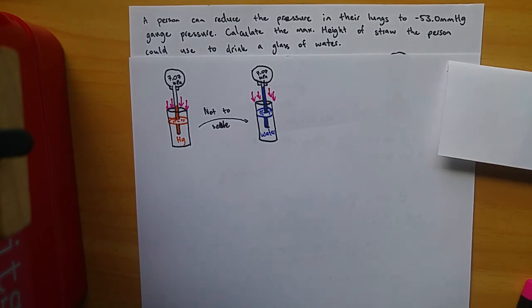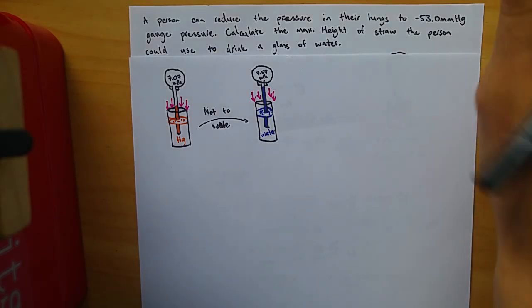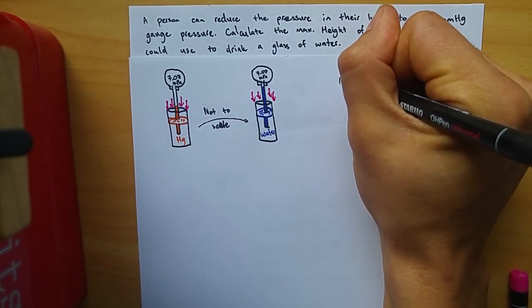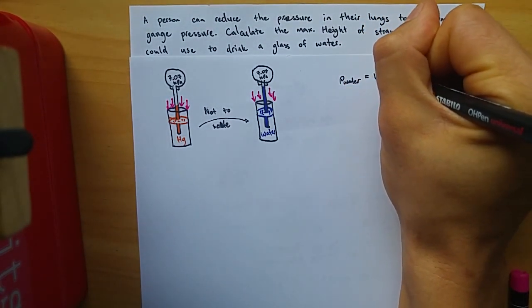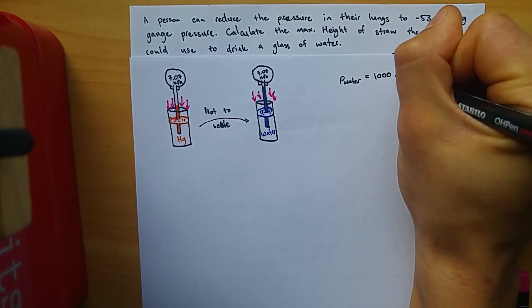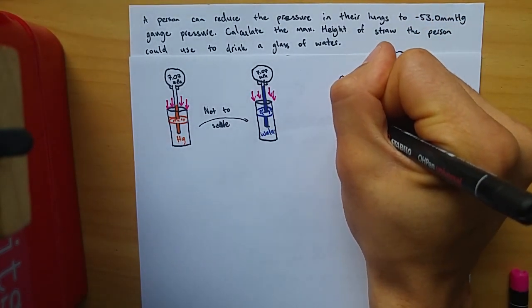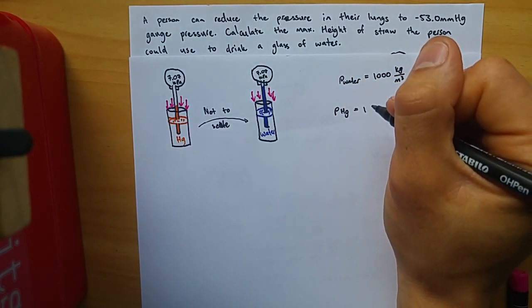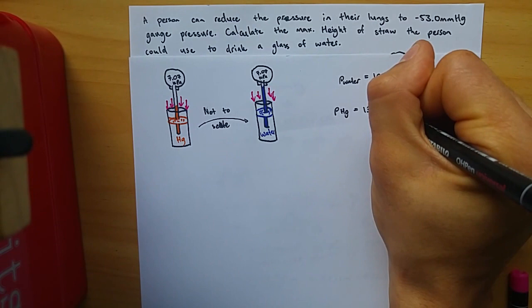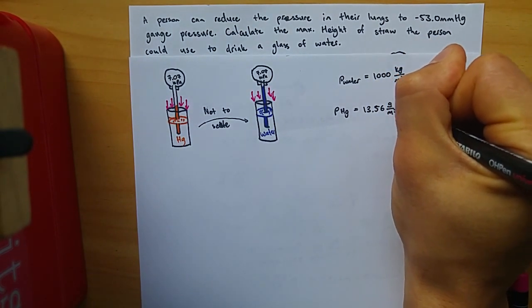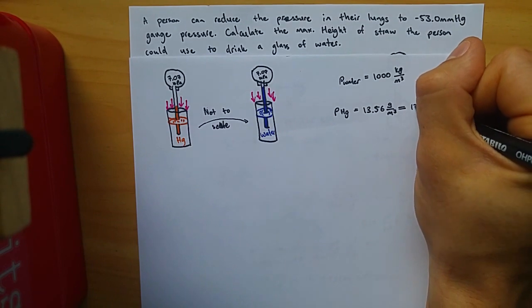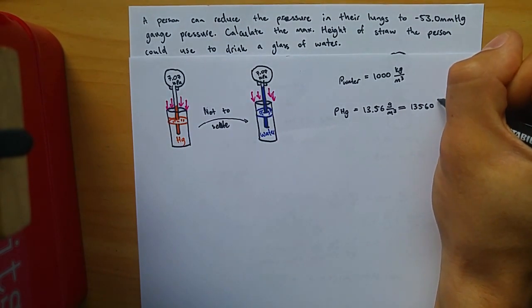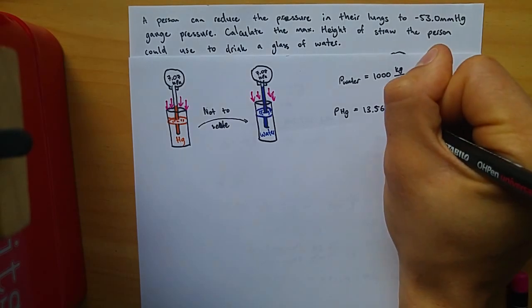So as I said here, everything is exactly the same in these two experiments, except here we have mercury, here we have water. And the main difference between mercury and water is their density. We know from the last video that the density of water is 1,000 kilograms per cubic meter, and the density of mercury is, well, we weren't told that in the last video, but I looked it up on Google and it said 13.56 grams per cubic centimeter, which is the same as 13,560 kilograms per cubic meter.